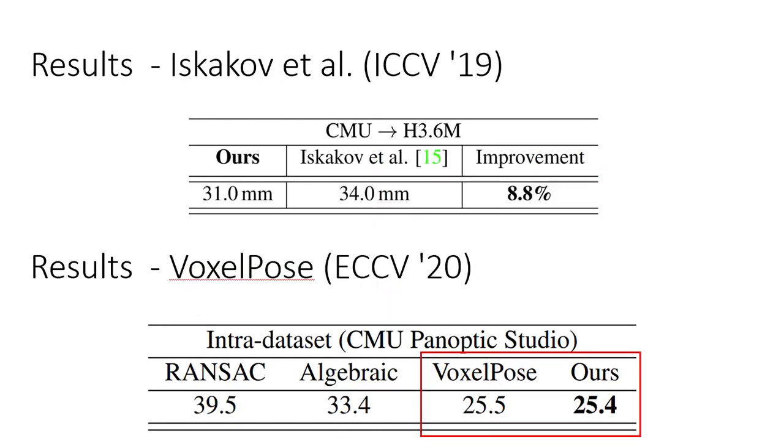The volumetric approach by Iskakov demonstrates generalization between the Panoptic Studio and Human3.6M datasets. We outperformed their model by 8.8%. Compared to the most successful VoxelPose model, we achieve only a slightly better result on the Panoptic Studio dataset. However, we did not retrain our 2D backbone on Panoptic Studio, which might improve our performance in the future.